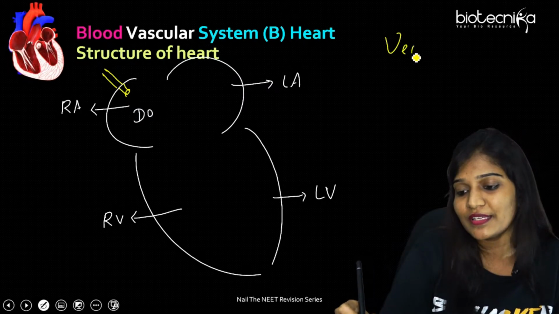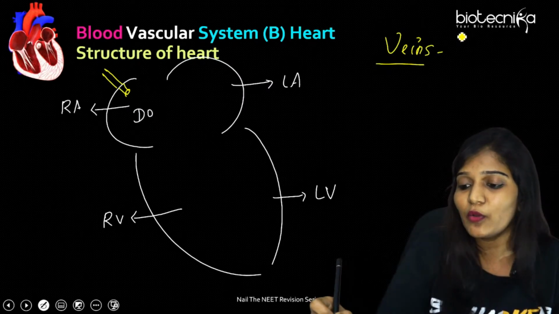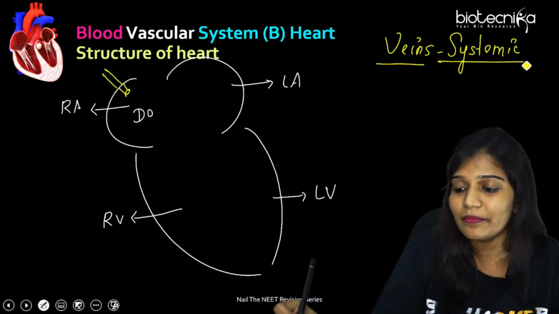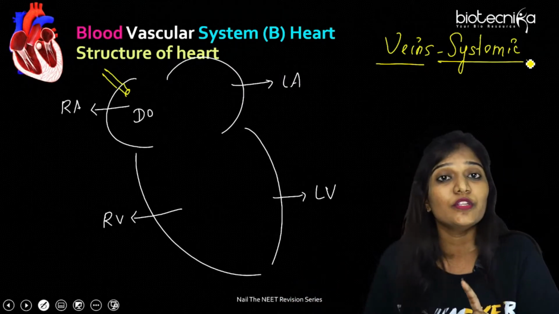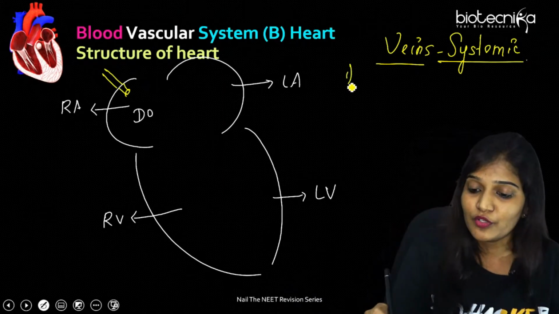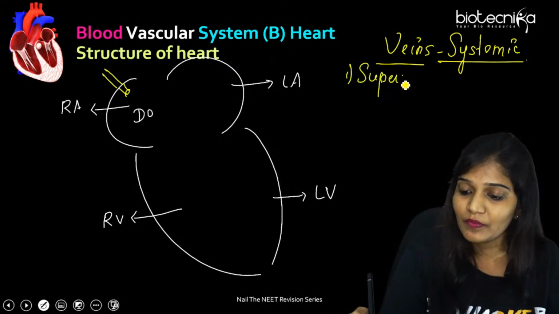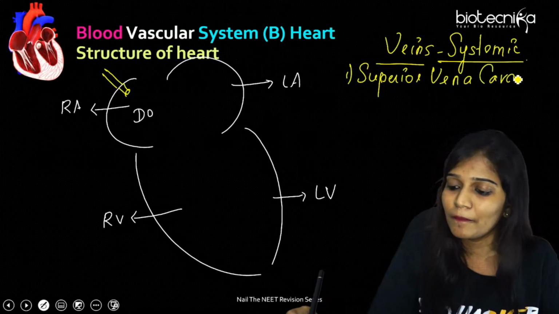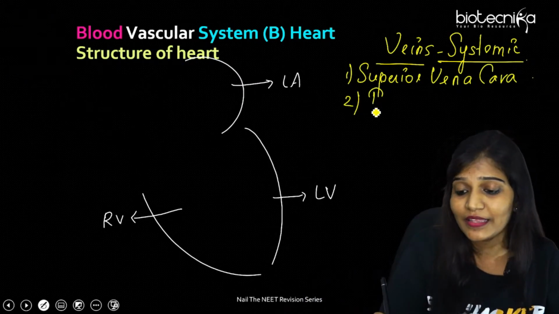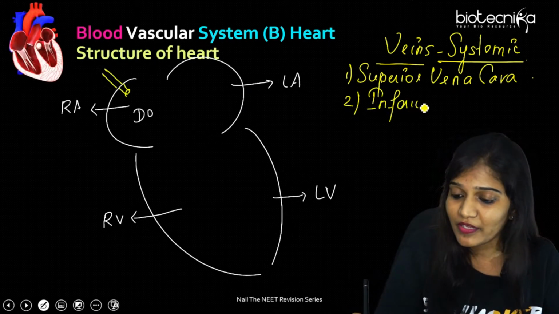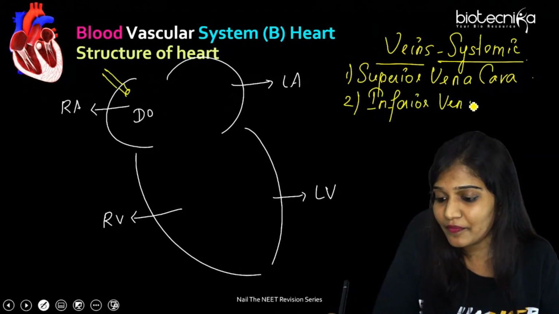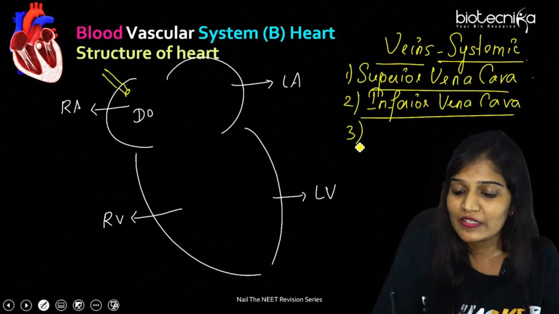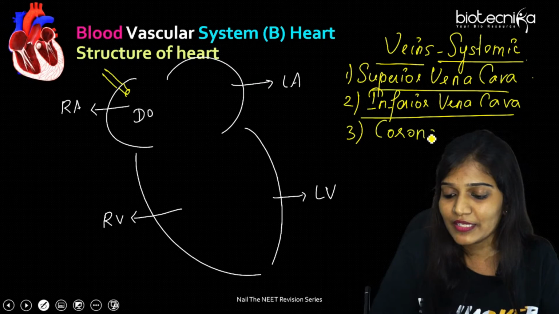So what are those veins? I'm writing specifically systemic veins. What are the systemic veins which carry deoxygenated blood? The first important one is the superior vena cava. Any other veins? Can anybody guess and tell me? The inferior vena cava. So the superior vena cava, the inferior vena cava, and then the coronary sinus.